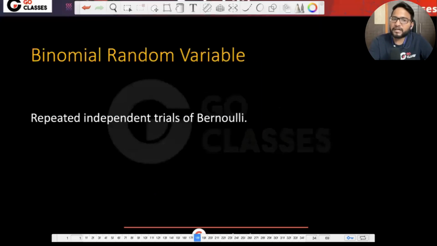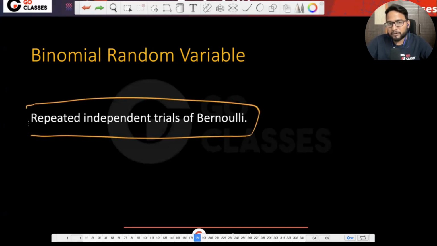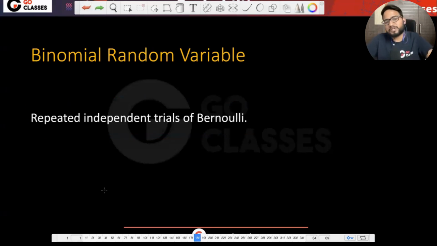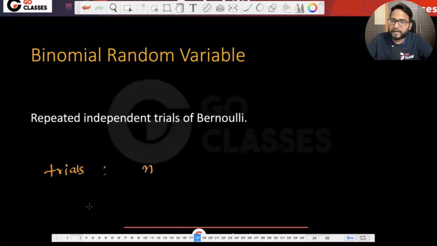So let's just move to the next random variable, which is binomial random variable, which is more popular. This binomial random variable is actually the repeated trials of the Bernoulli random variable, and it happens very often. So that's why it is again popular. So this is repeated independent trials of Bernoulli random variable, which means, let's suppose you conduct n trials of the same experiment, which means you are tossing n times, right?